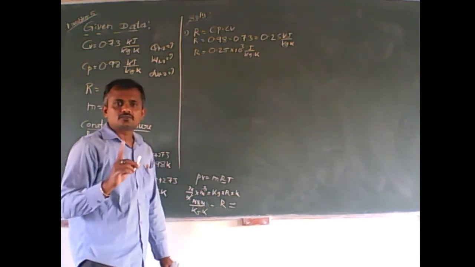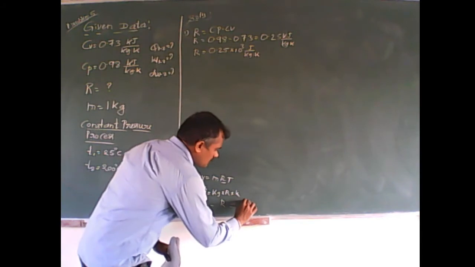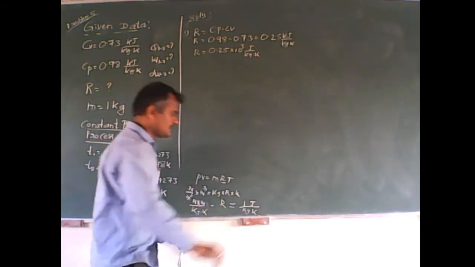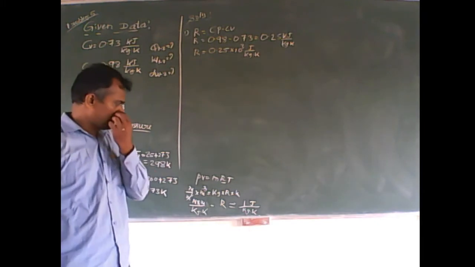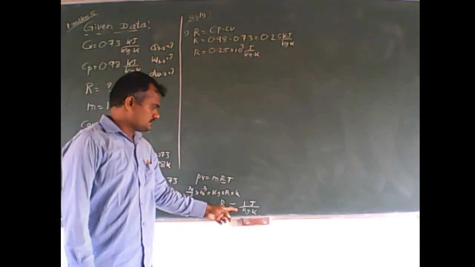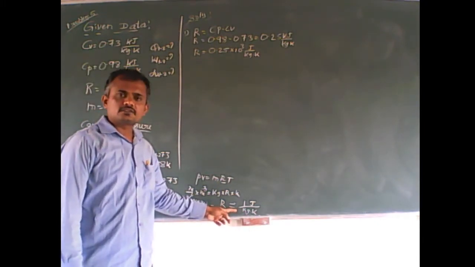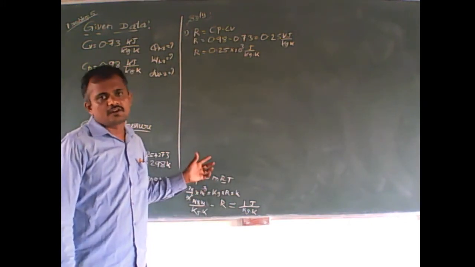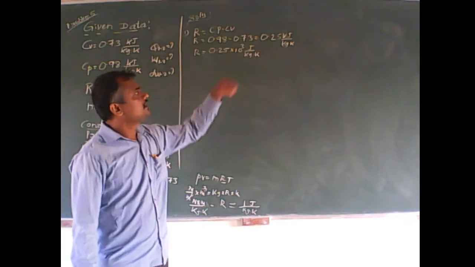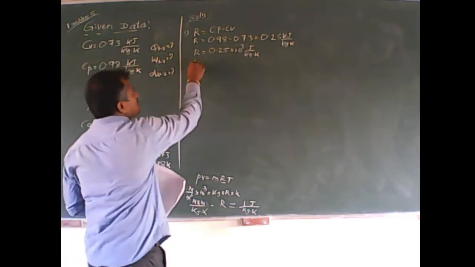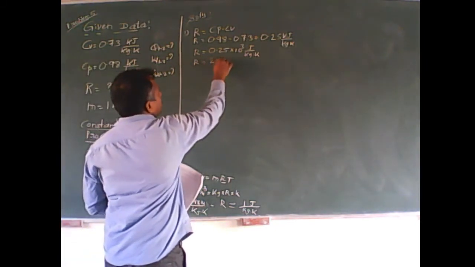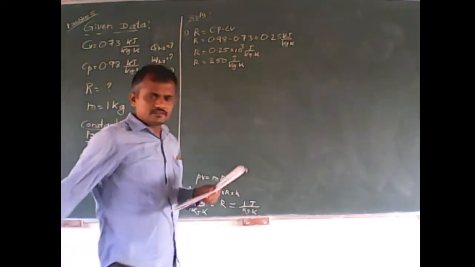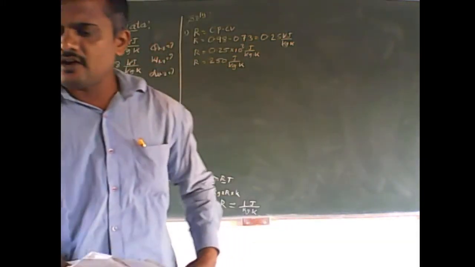1 Newton meter is equal to 1 joule. Therefore, 1 joule per kg Kelvin. So this is how we can write the general unit of the characteristic gas constant R when we want to substitute in PV = mRT. This can be rewritten as 250 joules per kg Kelvin. So this is the one value which we have got.